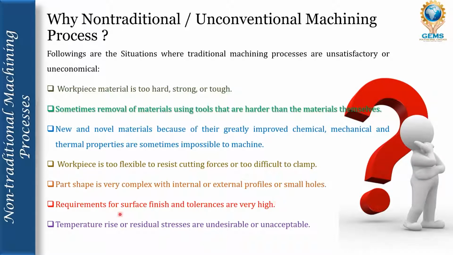So these requirements can be met in the non-traditional or unconventional machining process. In traditional machining, the temperature rise or residual stresses are undesirable or unacceptable, but we can control this temperature rise and residual stress under the non-traditional or unconventional machining process.